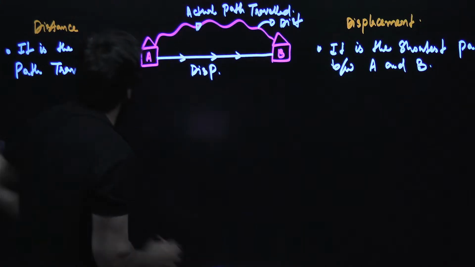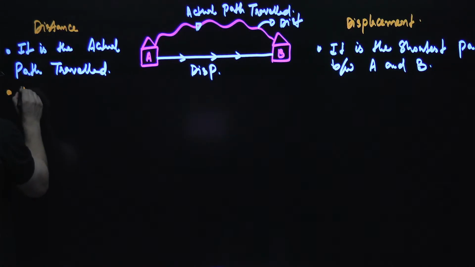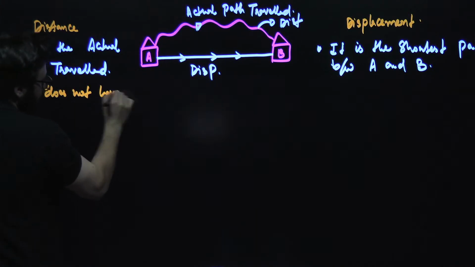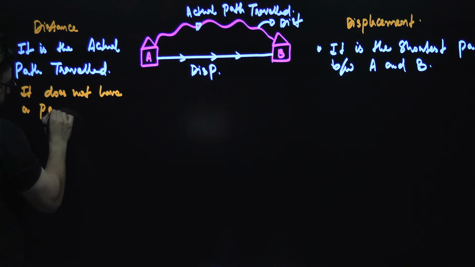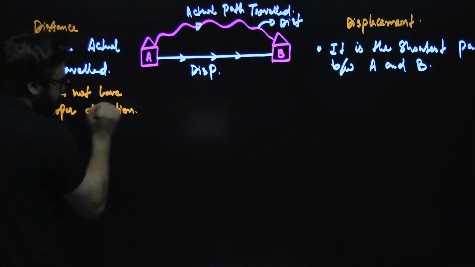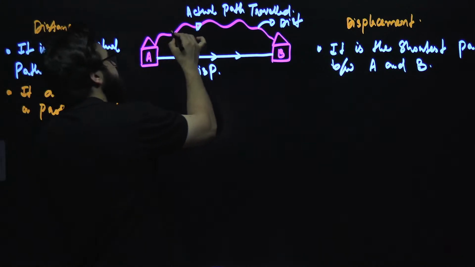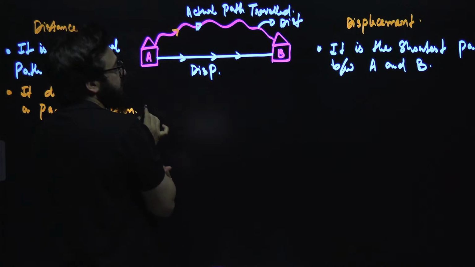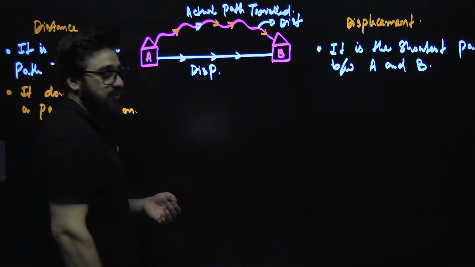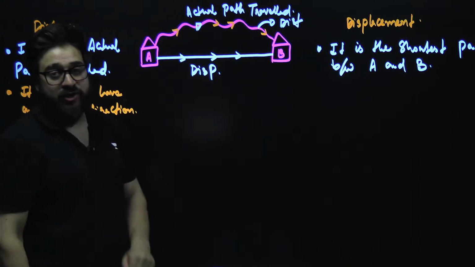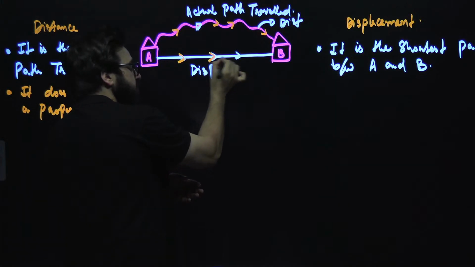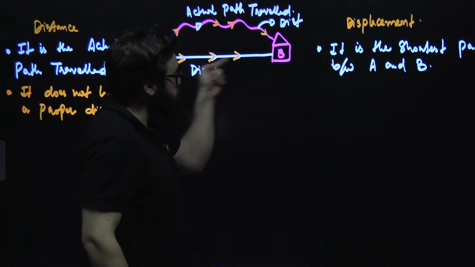Can I mention over here, when it comes to the distance, I say it does not have a proper direction. Why, sir? Because see, here direction of that boy was something like this. Here direction is downwards. Here direction is upwards. So at different points, direction is different. But when it comes to the displacement, you see here direction is this, same direction. So it is pointing towards B.